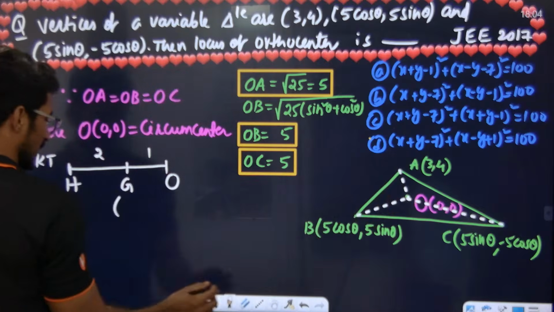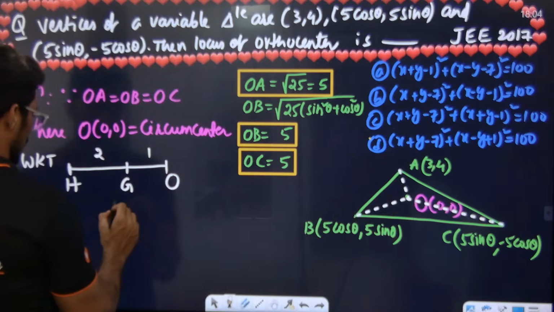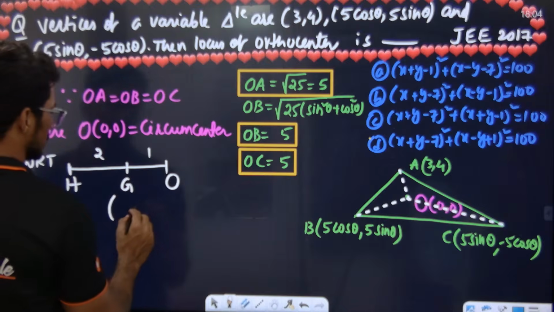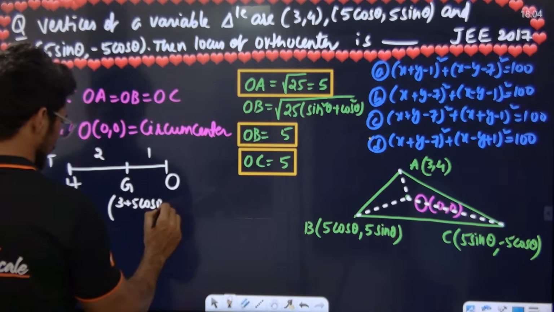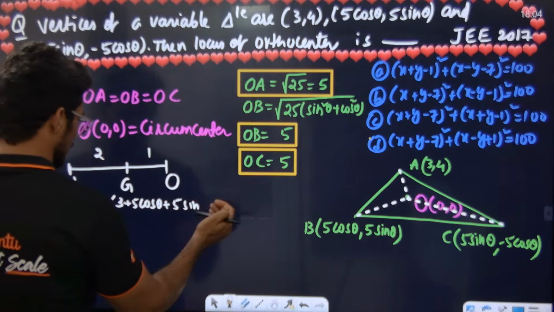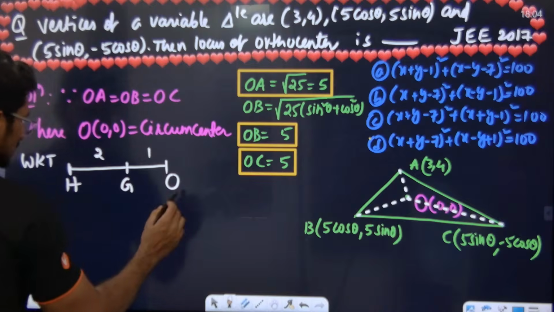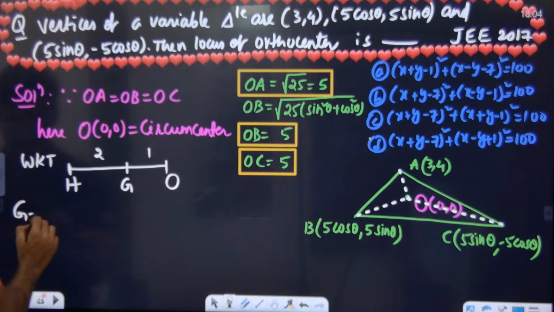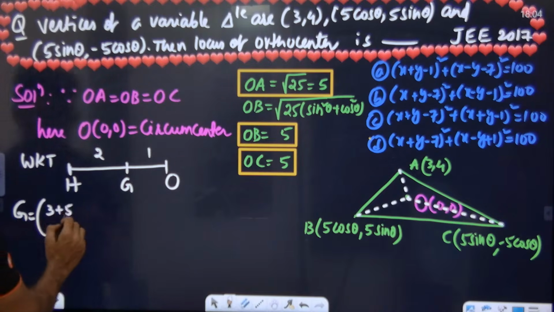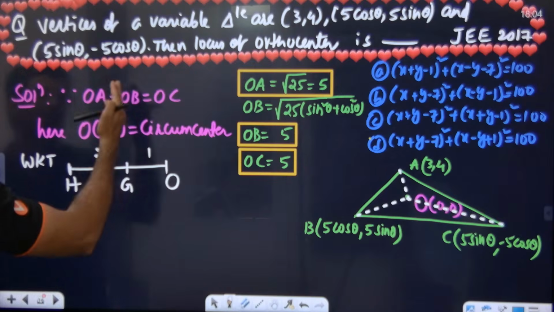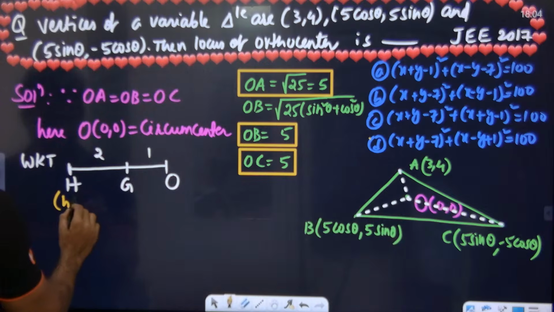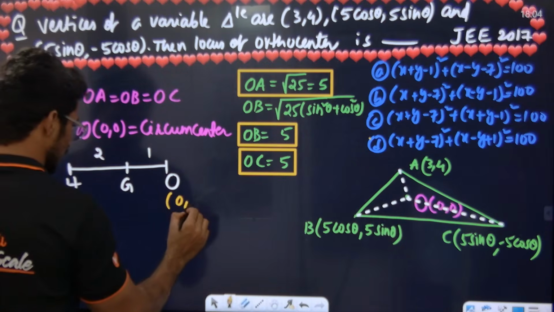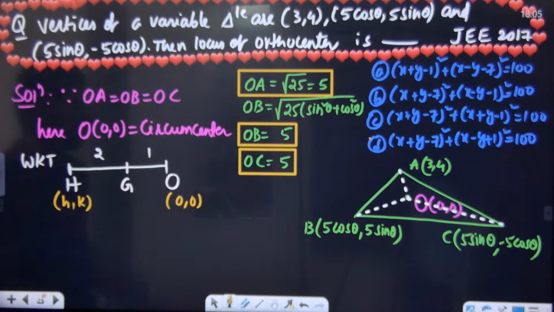Guys, I'll write the centroid over here. Listen to the class. This is the origin obviously. We are finding the locus of the orthocenter, so let it be (h, k). O is already (0, 0). Can't you find G from this? Tell me what G is.